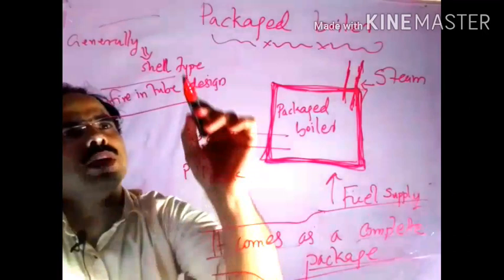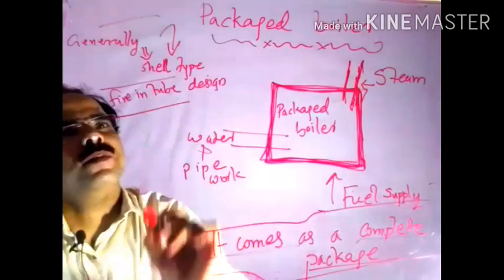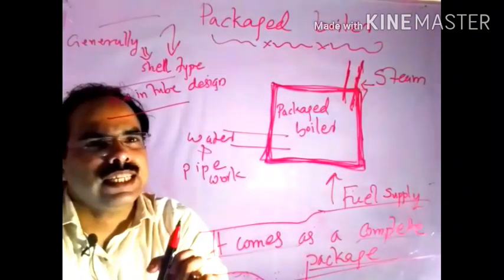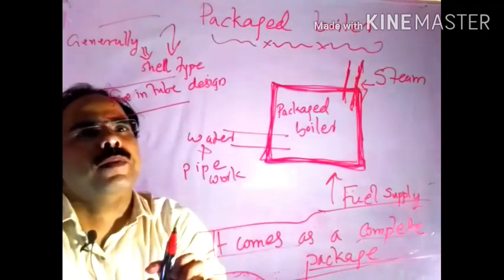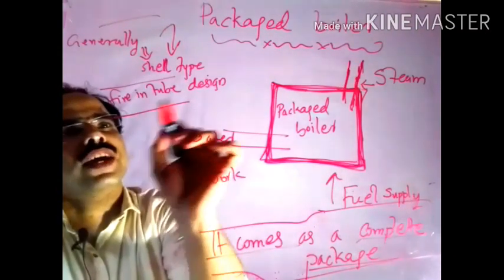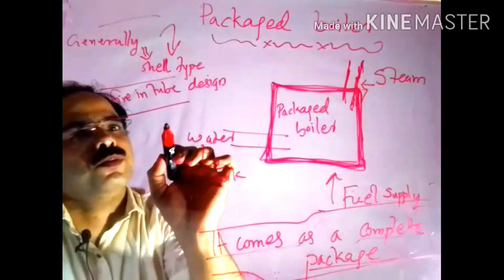Commonly it is in the form of a shell type, and these boilers are made in this manner, with fire in tube design. Fire in tube design we already discussed.